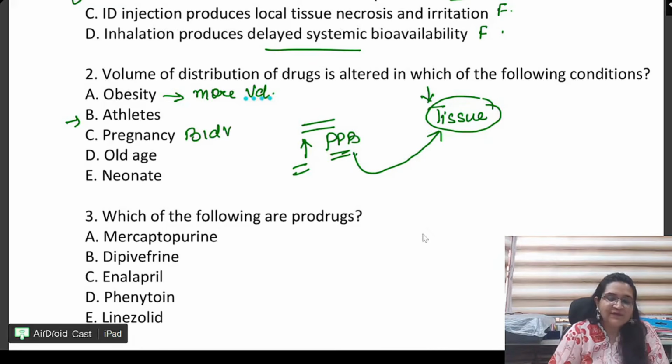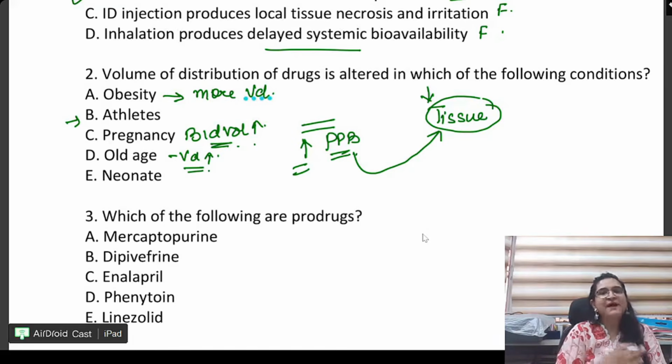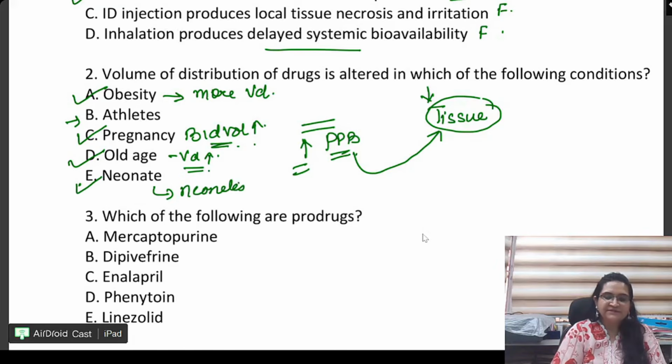Blood volume increases, due to which the distribution may alter. Old age also, volume of distribution increases because plasma protein binding decreases. So old age, obesity, and pregnancy, and even in the neonates, infants.